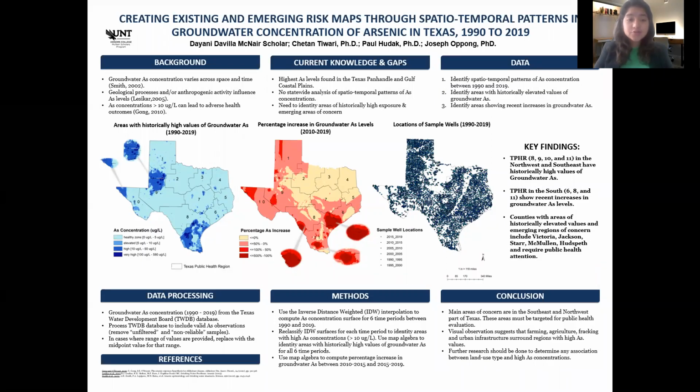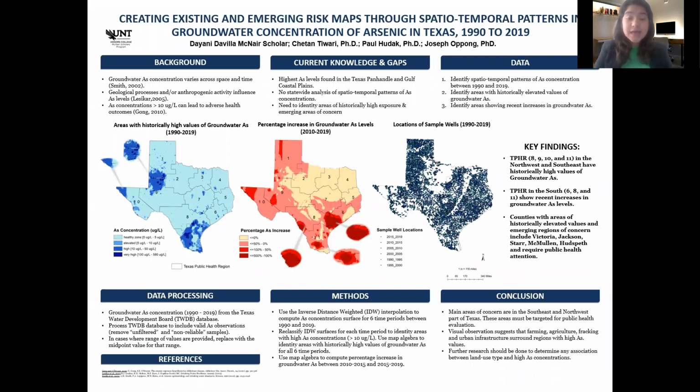Groundwater arsenic concentrations vary across space and time. Geological processes and anthropogenic activity influence arsenic concentrations. For example, when the rainy seasons are high in the year, arsenic concentrations can fluctuate and increase, and agricultural activities can influence them as well when water is taken from the well to support the production of different vegetables and fruits.